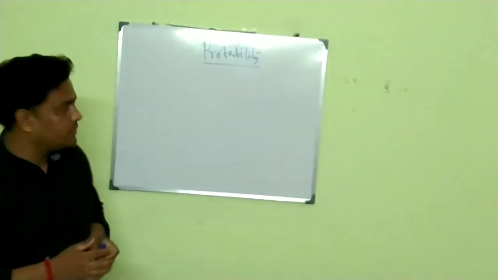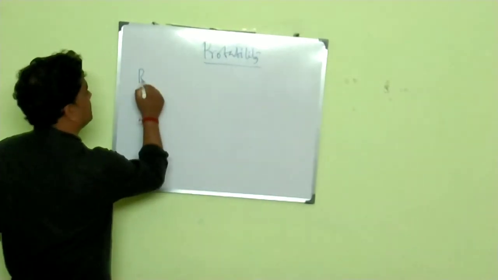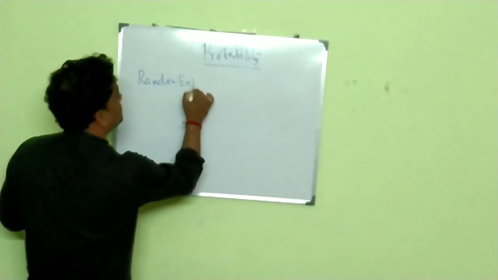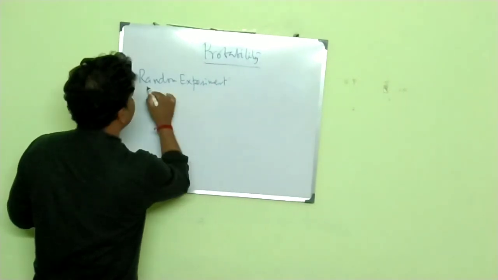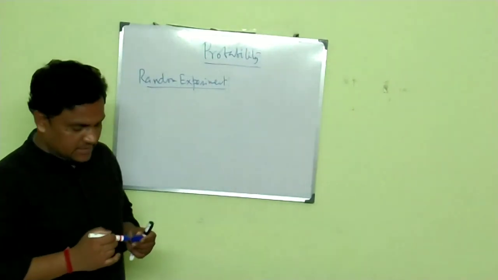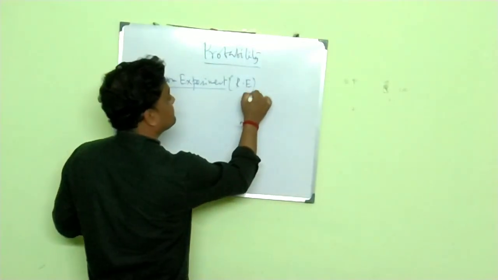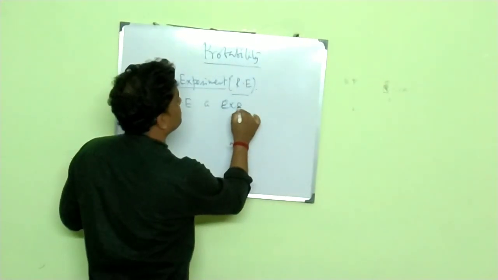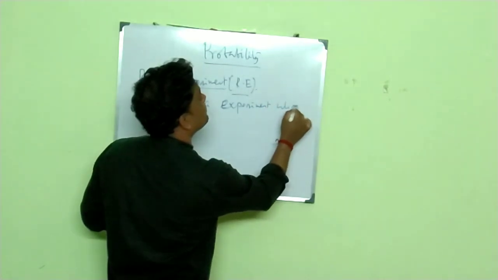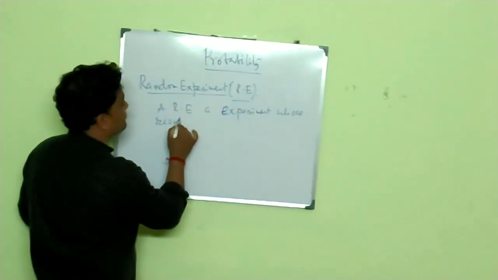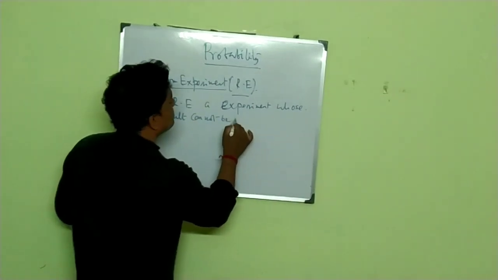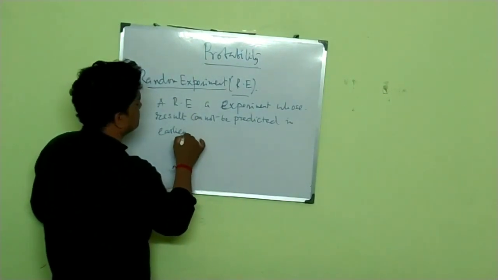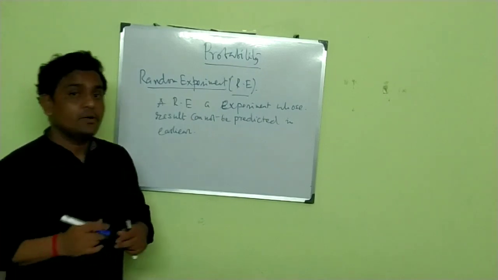So basically, probability theory deals with random experiments. What does that mean actually? A random experiment is an experiment whose result cannot be predicted earlier. It is an experiment whose result cannot be predicted earlier.